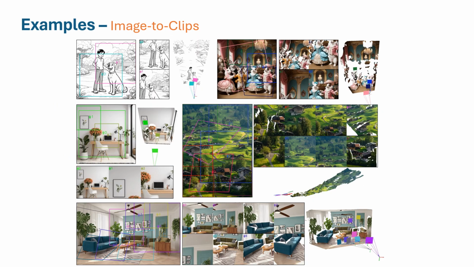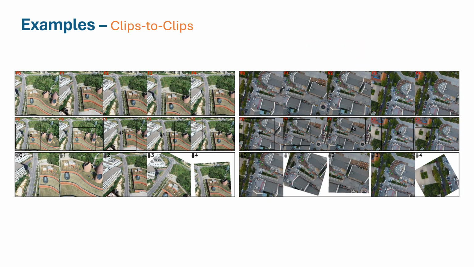In this slide, we show an example of image-to-clips. From a single image, as shown on the left, the method samples overlapping patches and assigns 6-DOF camera paths to craft video-consistent clips, as shown on the right, turning a single frame into diverse, realistic training sequences across human, indoor, and outdoor scenes. In this slide, we show an example of clips-to-clips.